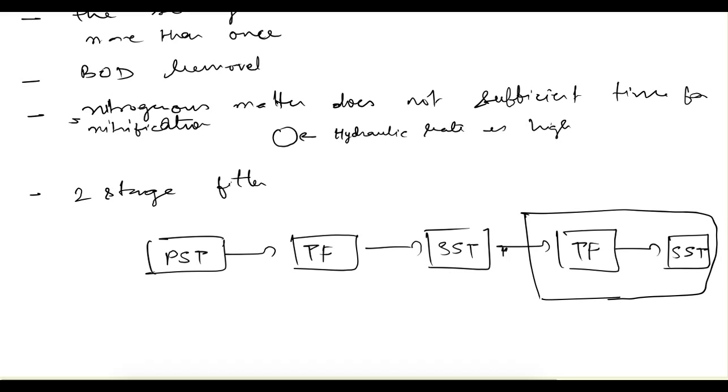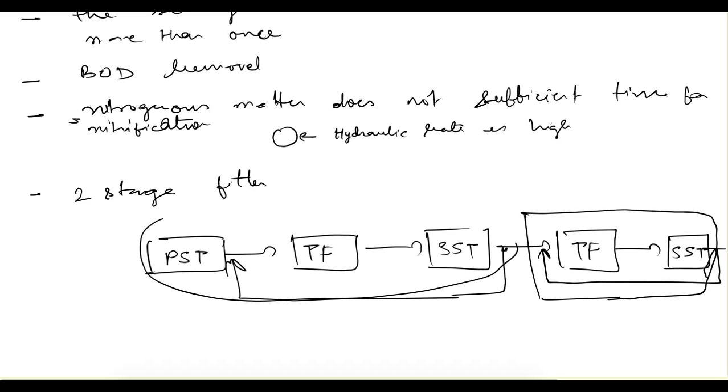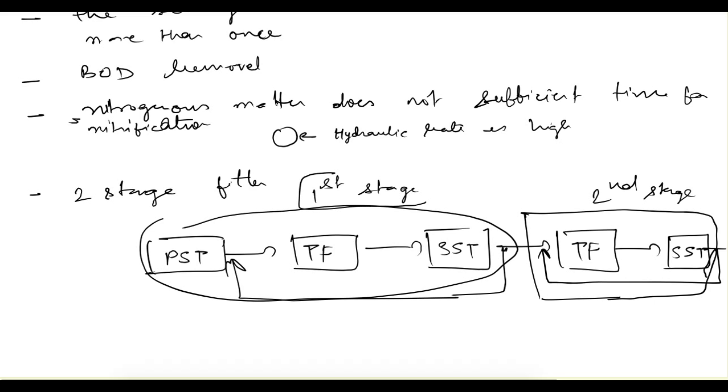From here some effluent will be going back to this trickling filter, and similarly from here also some effluent is going back to the trickling filter. So this is your first stage and this is your second stage. That way nitrogenous matter can also be nitrified. So that's how this high rate trickling filter works.